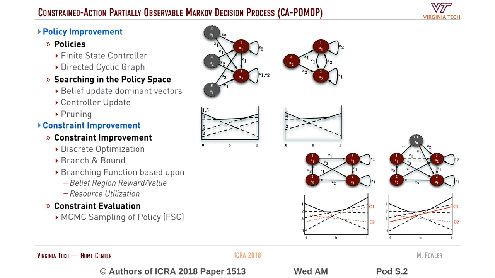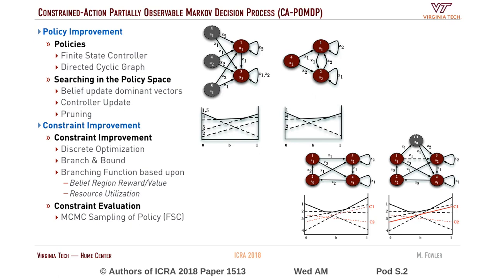If you look to the bottom right, you can see that C1, when it comes to machine state 3, where machine state 3 dominates in the middle of the region, C1 dominates very close to the same as it, but it utilizes less resources. So by introducing that constraint into the finite state controller, we get something that utilizes less resources, hopefully getting us within the constraint satisfaction that we're looking for, while minimizing the impact we have on the